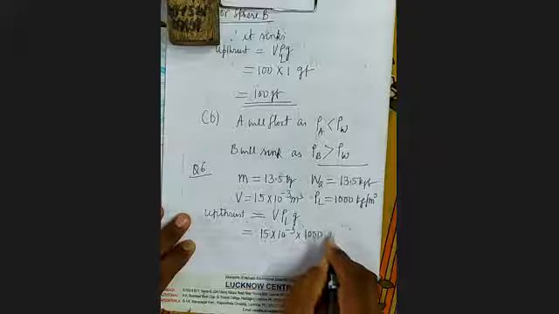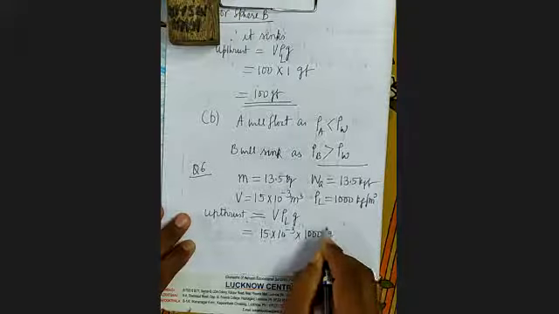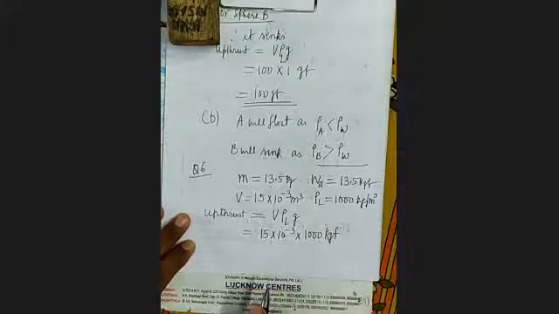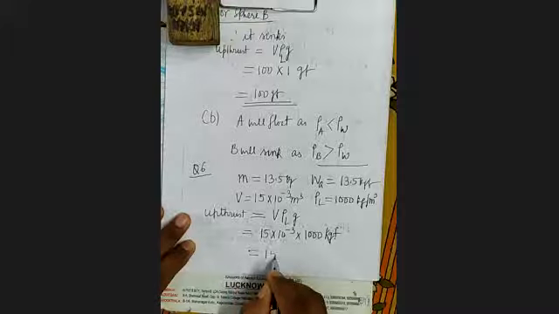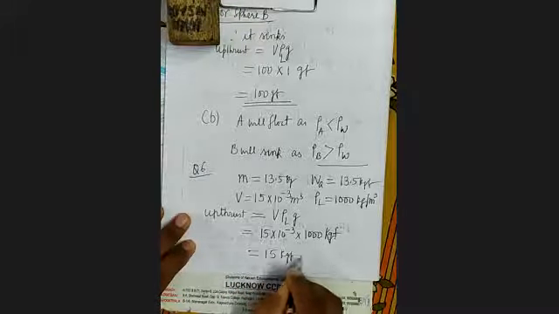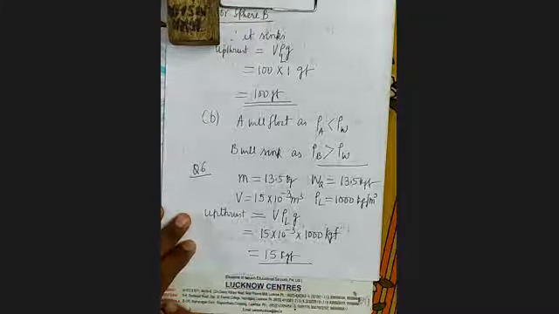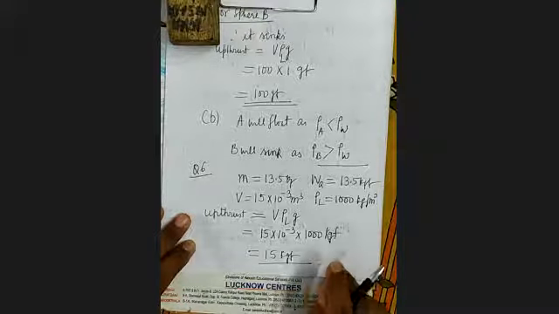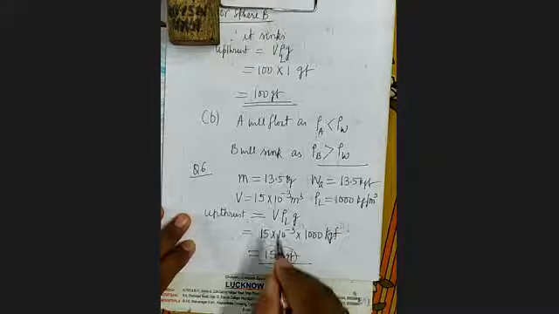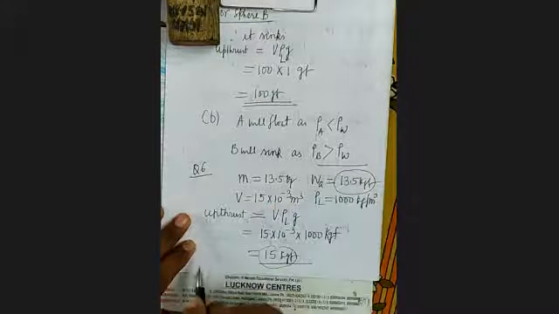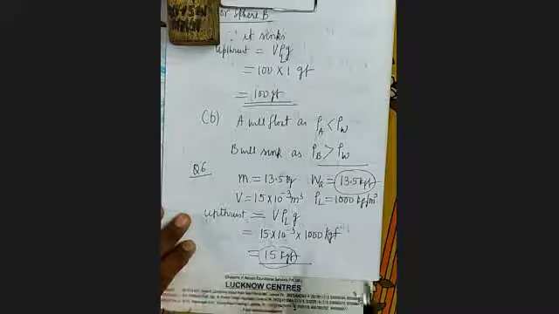This is kgf. So 10 to the power minus 3 times 1000, it will be 15 kg. Upthrust will be this. Now, will the block float or sink? So you can see here, upthrust is more, weight is less. Therefore, it will float partially immersed.